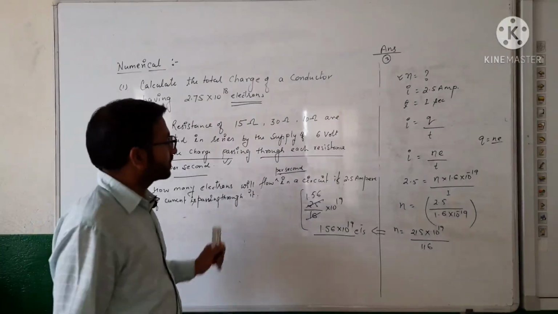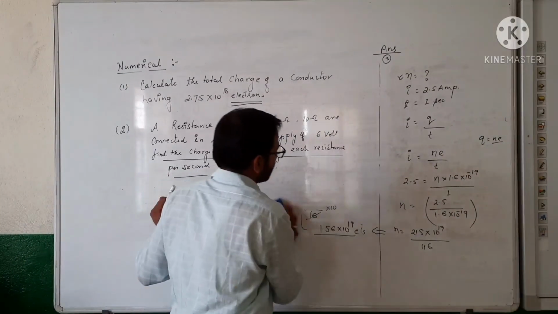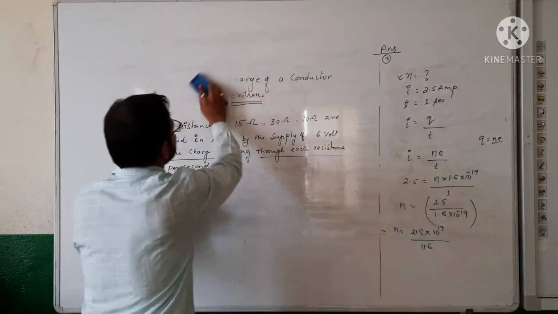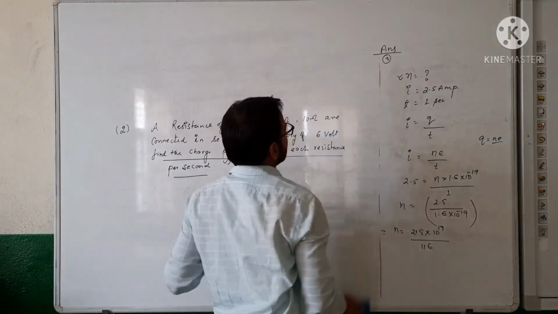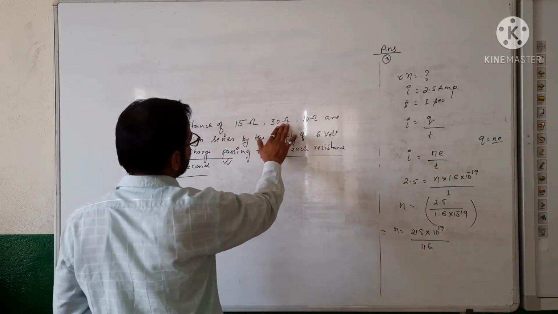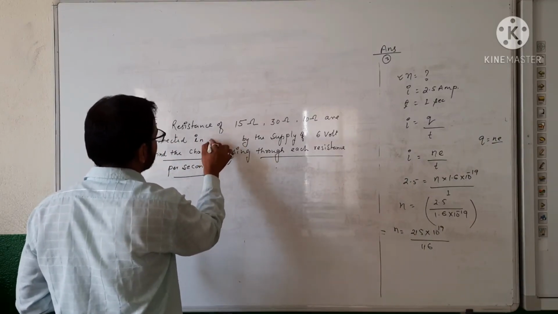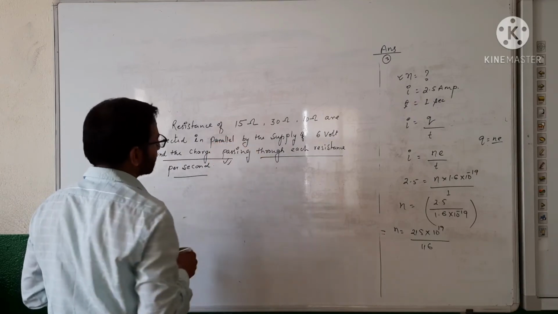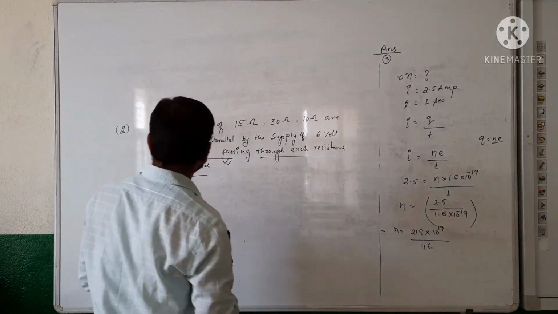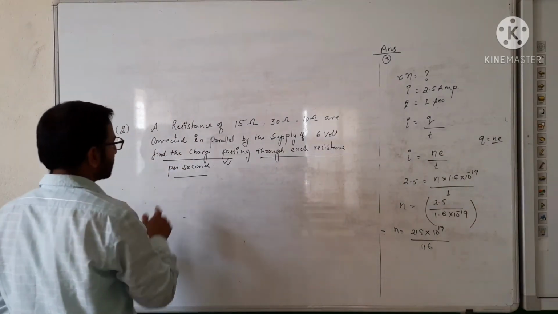So for your homework, since it is the last time, I am giving you only a single numerical, in which the resistances 15 ohm, 30 ohm and 10 ohm, which were connected in series, I am connecting in parallel. By the supply of the same 6 volt, find the charge passing through each resistance per second.